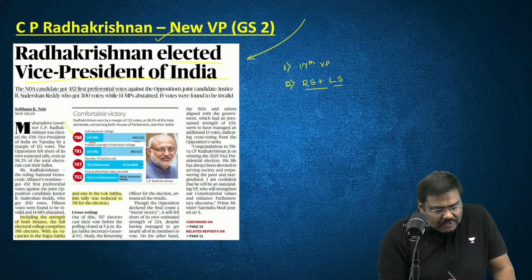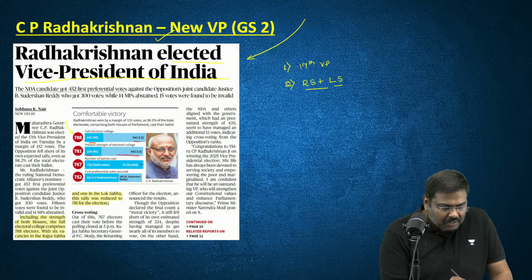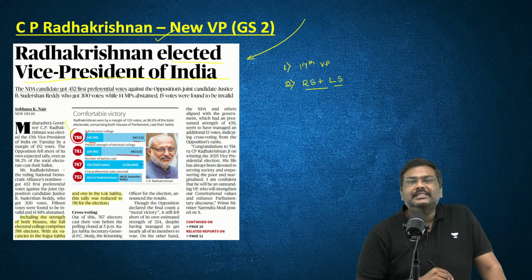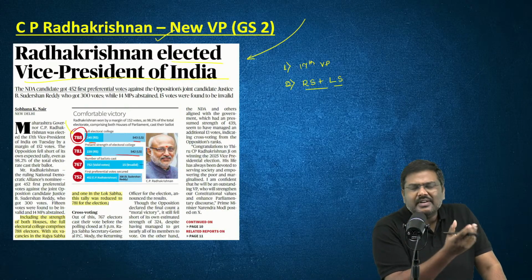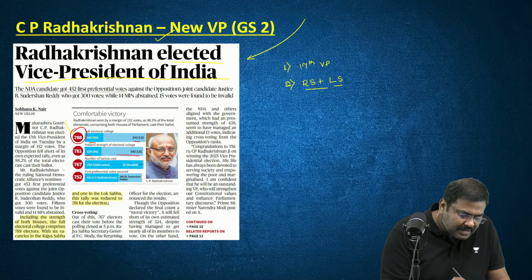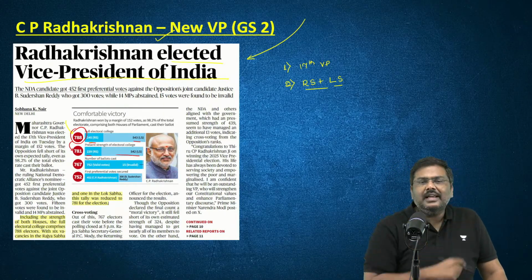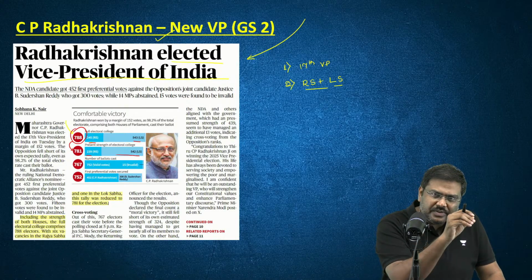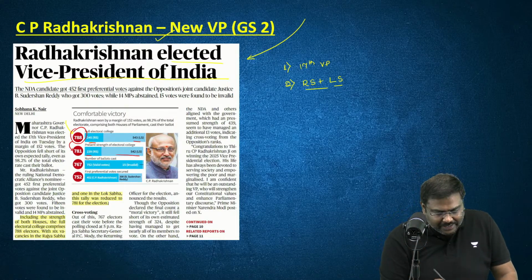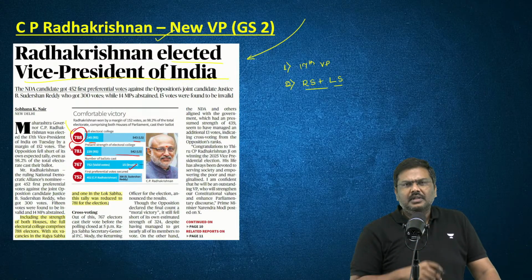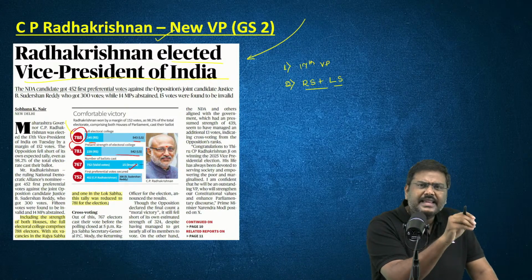As a result of this, from 788 electors, we had 781 electors. And within those 781 electors, some of the votes which have been cast have been declared invalid.